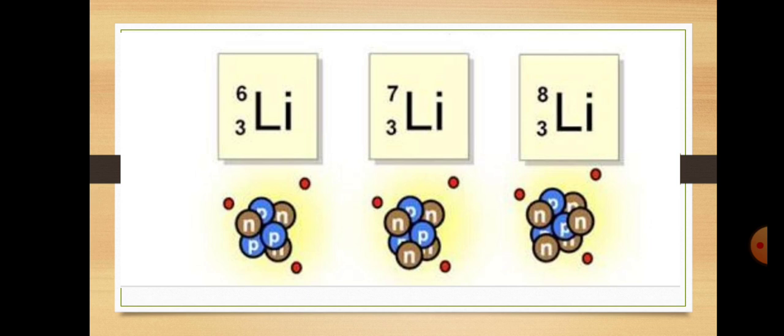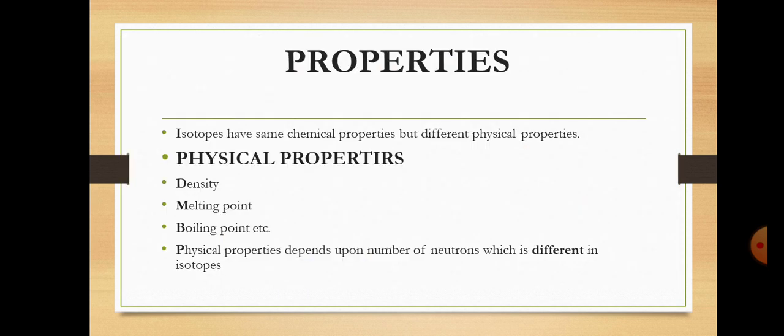So what are isotopes? Atoms having the same atomic number but different mass number. Now the properties: isotopes have the same chemical properties but different physical properties. Same chemical properties because of having the same number of electrons and protons, and different physical properties because of the different number of neutrons. Then what are the physical properties? Physical properties means the density, melting point, boiling point. Physical properties depend upon the number of neutrons, which is different in different isotopes.